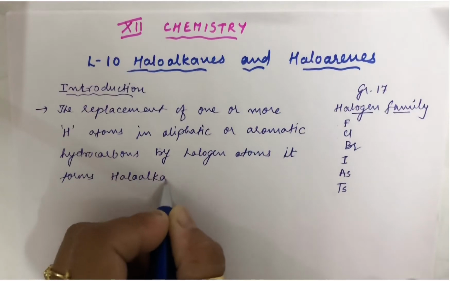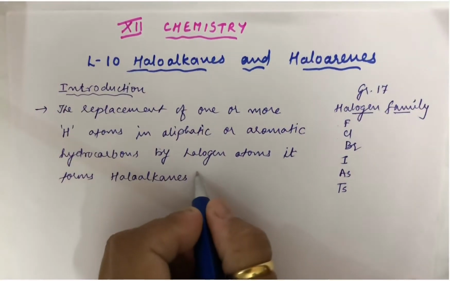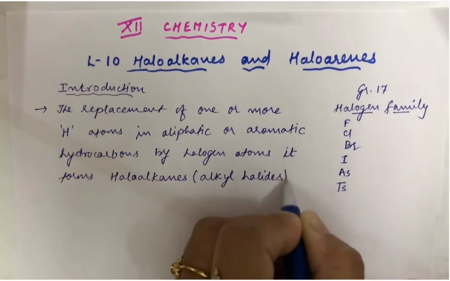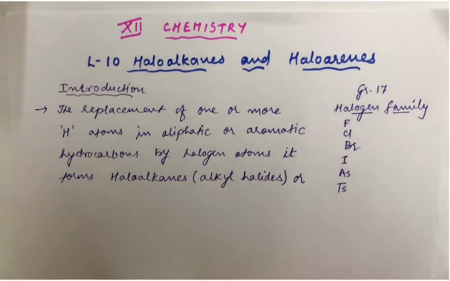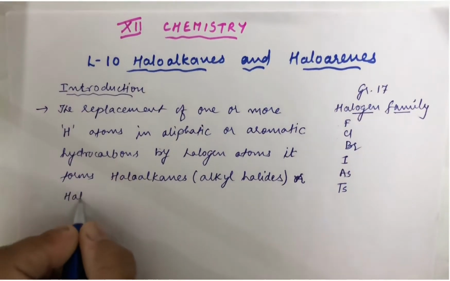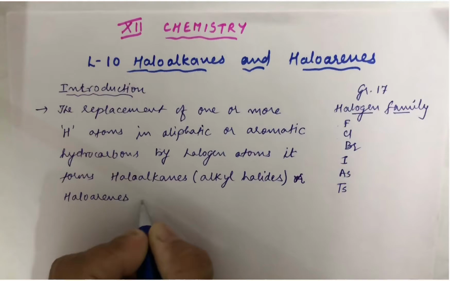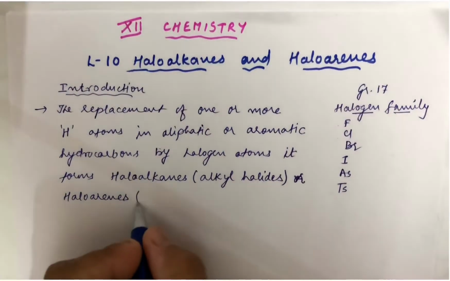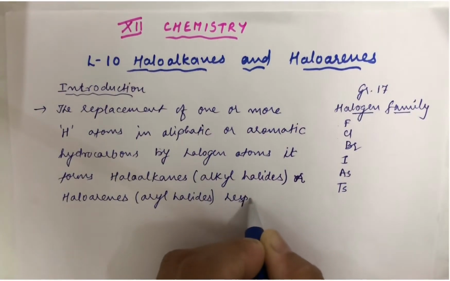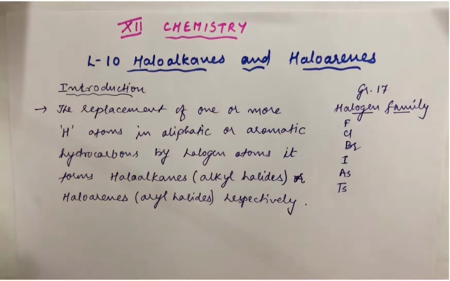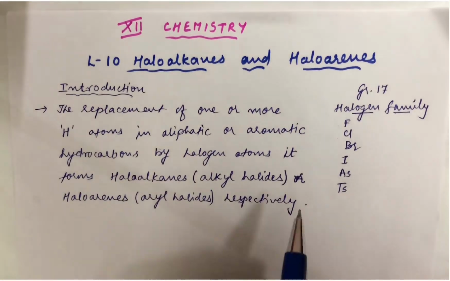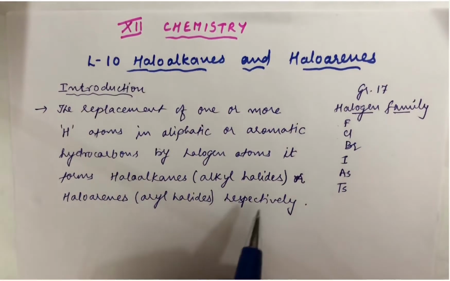Now students, these haloalkanes are also referred to as alkyl halides. So let me write the trivial name. You can name it as alkyl halides, and you will have haloarenes, aryl halides, respectively. What I mean by saying respectively is that I have taken aliphatic hydrocarbons initially and then aromatic hydrocarbons; replacing hydrogen by halogen atoms forms haloalkanes and haloarenes, aryl halides, respectively.